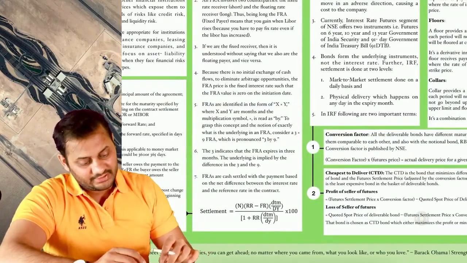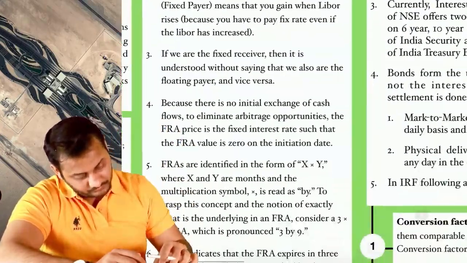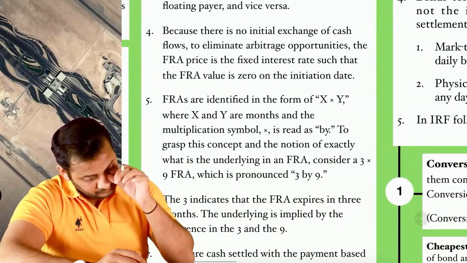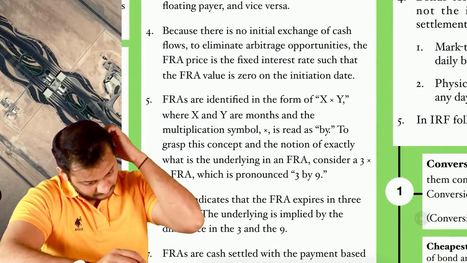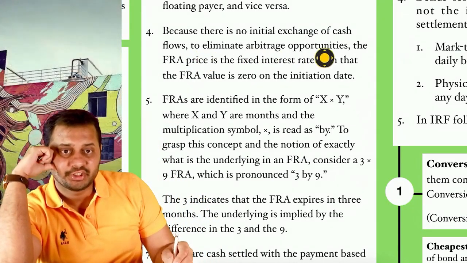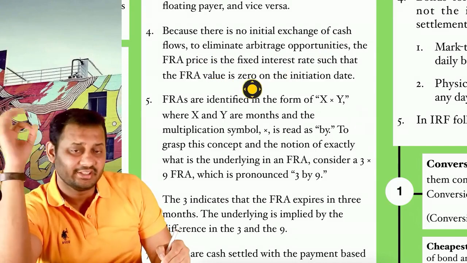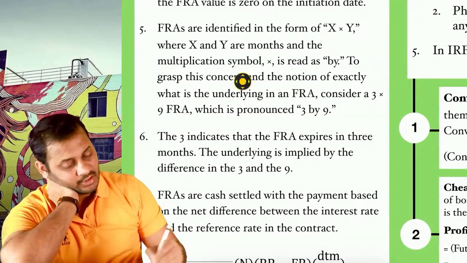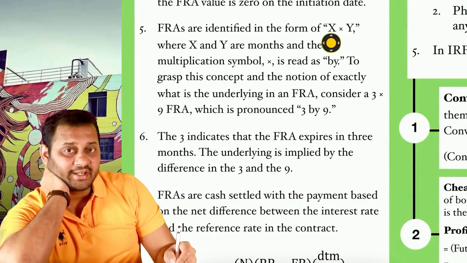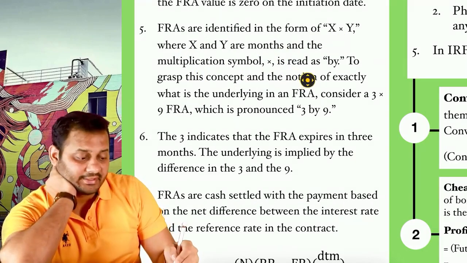A couple more things that you need to understand about the forward rate agreement. See, read it along with me. Because there is no initial exchange of cash flows to eliminate arbitrage opportunities, the FRA price is the fixed interest rate such that FRA value is zero on the initiation date. FRAs are identified in the form of X by Y, where X and Y are months, and the multiplication symbol is read as by. So we read it as X by Y.